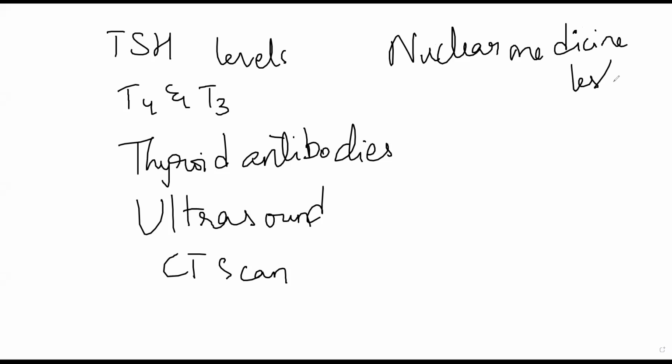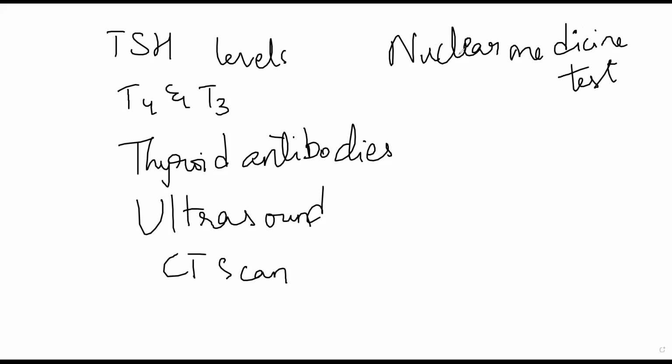In this, what you do is you give radioactive iodine to the patient. Normally, iodine is very important for your body because without iodine you cannot make T3 and T4. Your thyroid cells will require iodine to convert. Iodine will be converted through multiple reactions into T3 and T4. It will be part of T3 and T4. So you take radioactive iodine and give it to the patient.